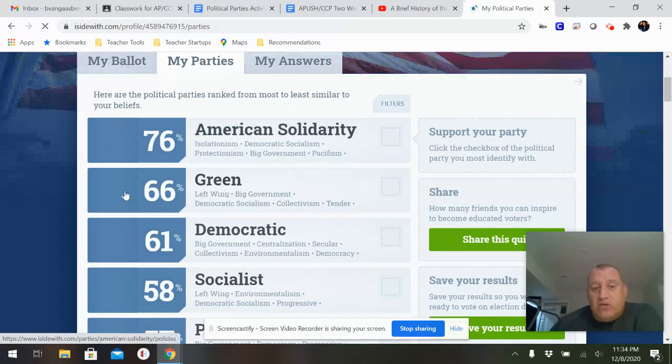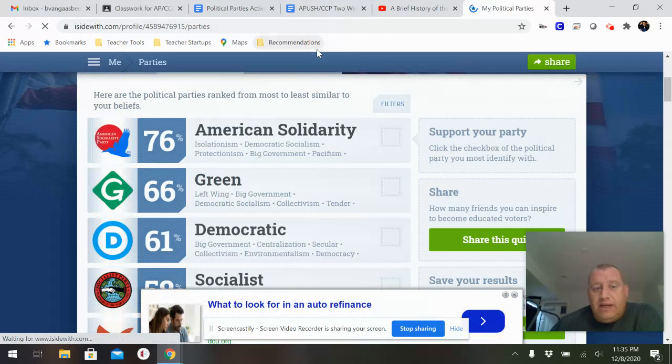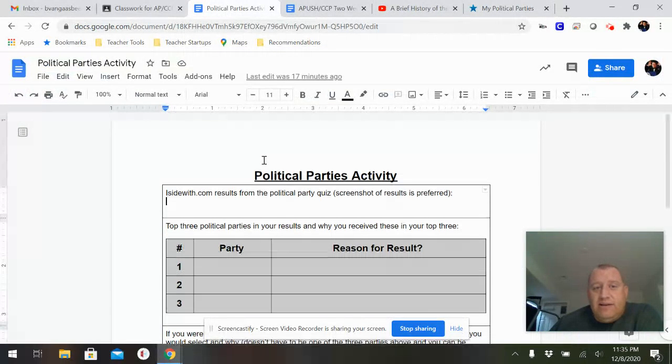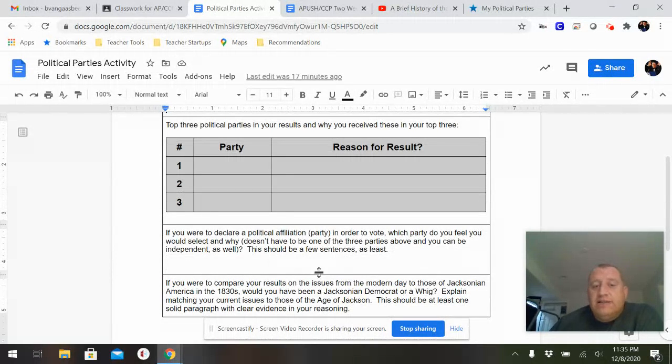So again, you would take a screenshot of this right here. Try and get as much in as you possibly can. Get rid of the pop-up, and screenshot it and paste it in up here in this box. Give me the top 3 parties. Tell me what party you would declare, at least in a few sentences.